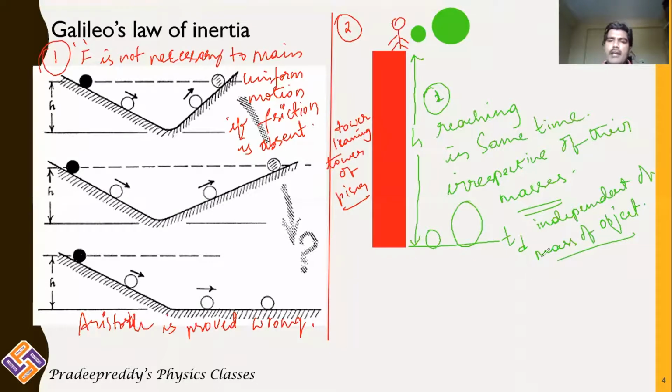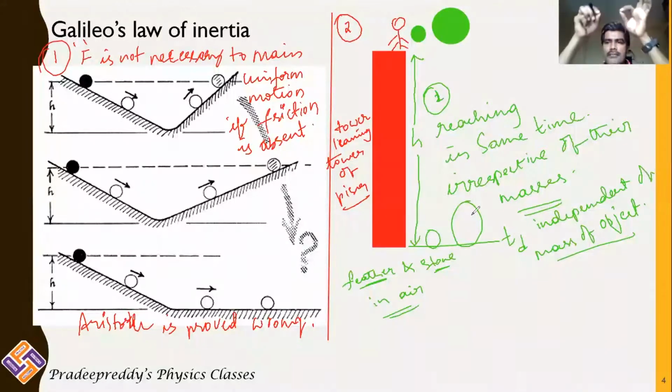Then, like other scientists, there was a question. If you are leaving a feather and a stone in air, the feather takes more time to fall down onto the ground, and the stone takes a short time to fall down. Both are left from the same height. Practically you could tell that the stone reaches faster, and the feather takes more time in air to fall.